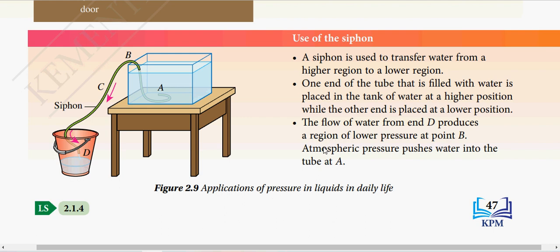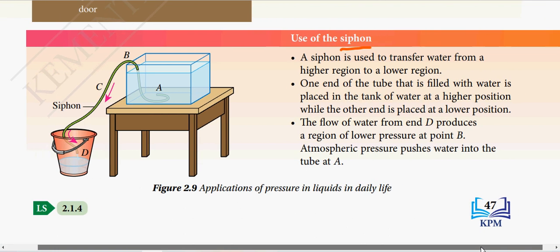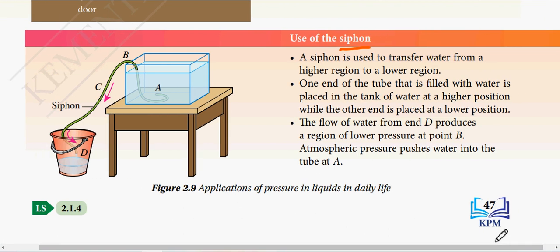And then the use of a siphon is to transfer water from a higher region to a lower region. You can try this. High region to lower region. Which one is the high region? The aquarium. So it means that water from the aquarium can be removed, right? Here, one end of the tube that is filled with water is placed in the tank at a higher position, while the other end is at a lower position.